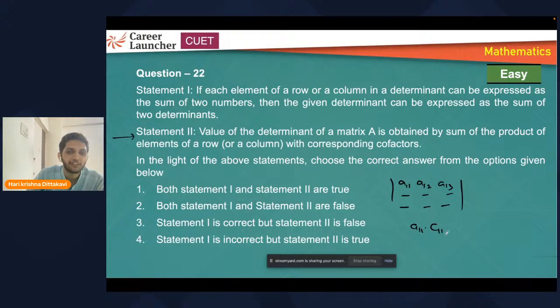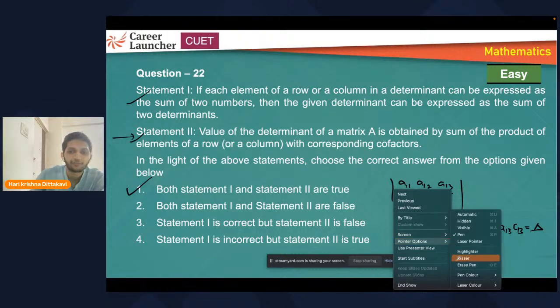Suppose the cofactor of A11 is given by C11, plus A12 into the cofactor of A12, plus A13 into the cofactor of A13. This will give you the determinant. When you multiply elements with their corresponding cofactors and add, for any row or any column, it will be true. So the second statement is also true, and the first statement is also true. Now, if you observe the options, they are not asking whether it is an explanation or not. They're asking whether the statements are true or false. Clear? So both statements are true.